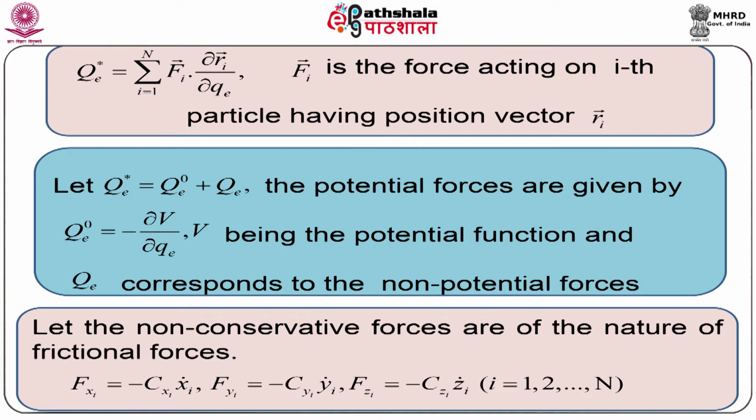Here dot means we are considering the dot product or scalar product of two vector quantities, which are force Fi vector and ∂/∂qe of Ri vector.